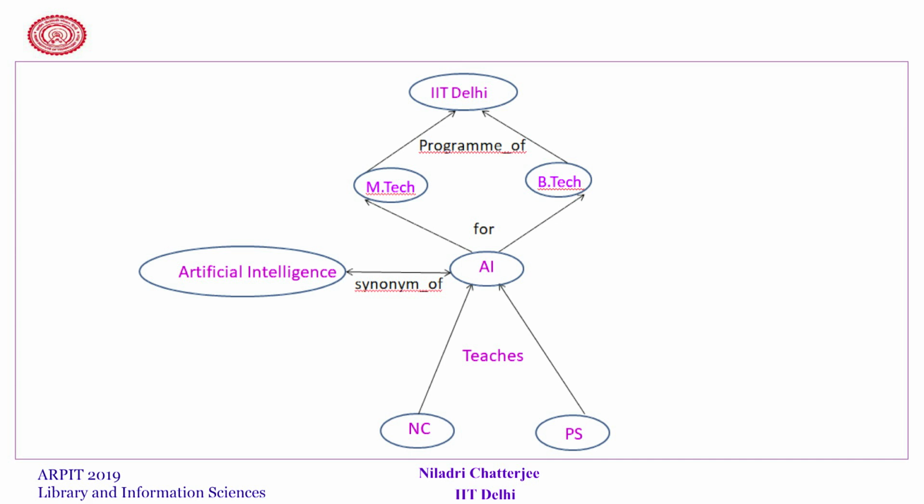You can see that NC, PS, AI, artificial intelligence, MTech, BTech, IIT Delhi, these are the main words of this text, and we have put them in purple, and also we have marked the arrows with certain tags. These tags give a sort of relationship that exists between the nodes.